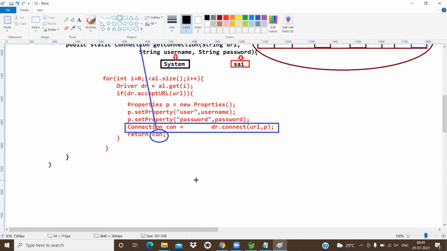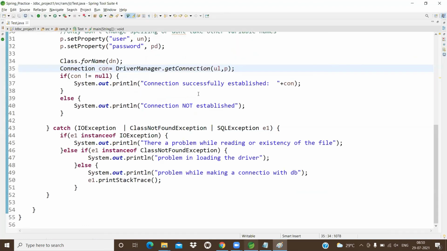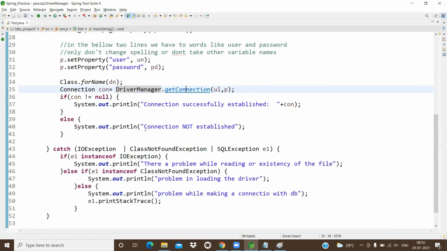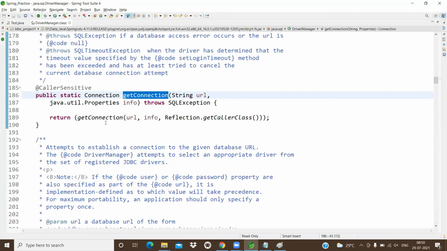So if you are using getConnection with a single parameter, getConnection with a double parameter, getConnection with a triple parameter, internally which method will be executing? Connect method. Internally which method is going to execute, my dear students? Connect method. So here I am passing two parameters. If you are passing two parameters, internally what happened? getConnection internally will call the connect method.